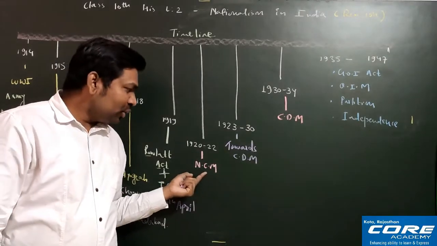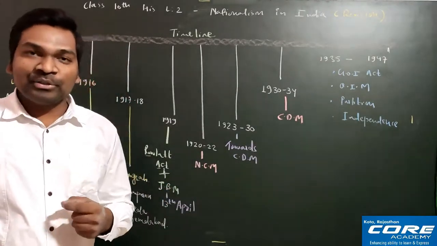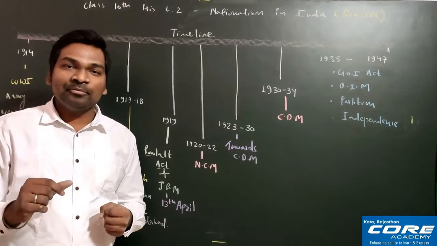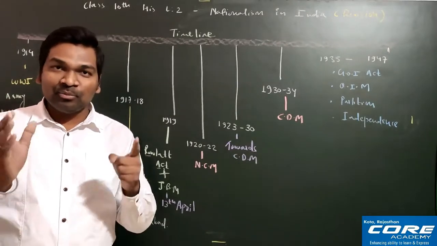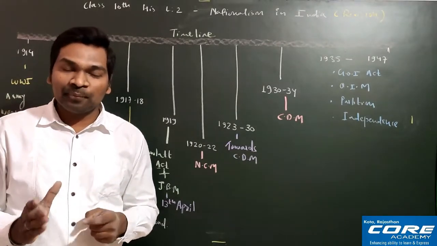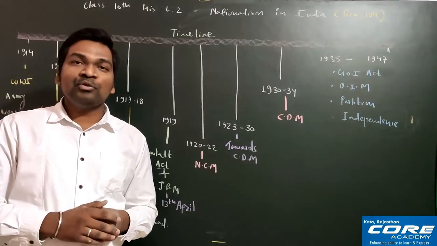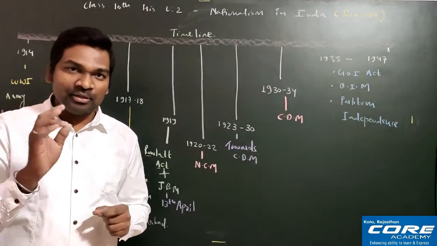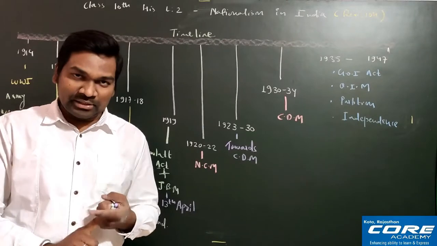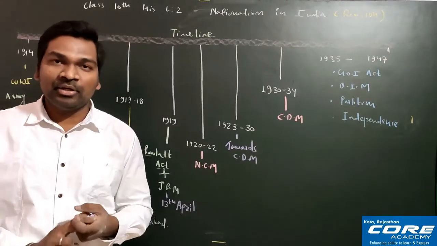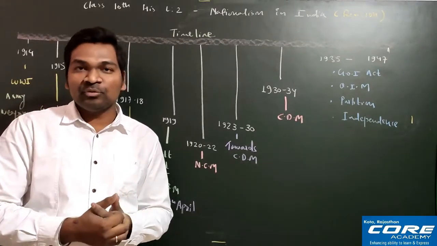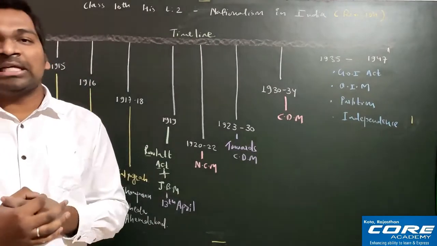Okay, how did this non-cooperation movement idea come? This idea came from one of Gandhi's books. Mahatma Gandhiji wrote one book in 1909 which was known as Hindu Swaraj. Remember na, Hindu Swaraj was written by Gandhiji in which year? 1909. Okay, so Gandhiji wrote one book known as Hindu Swaraj, in which he said that we are